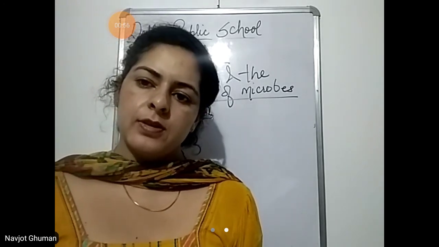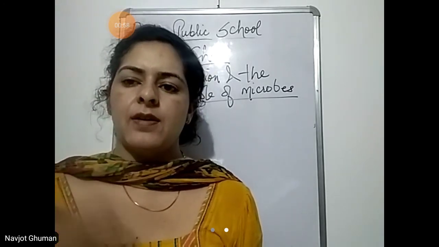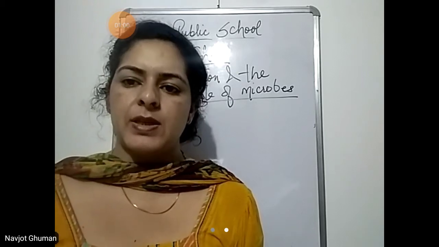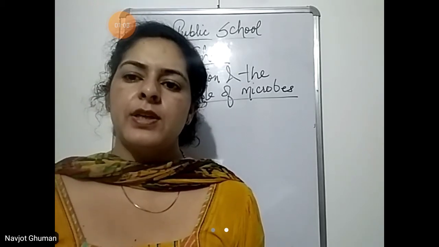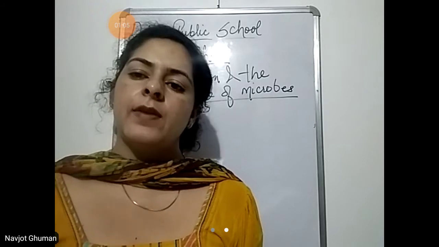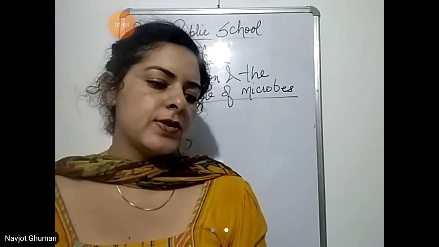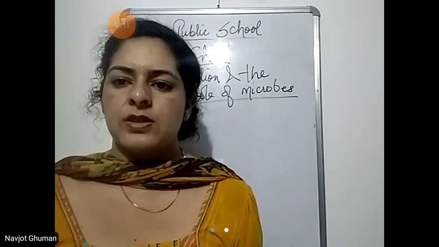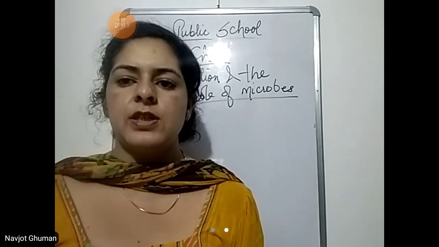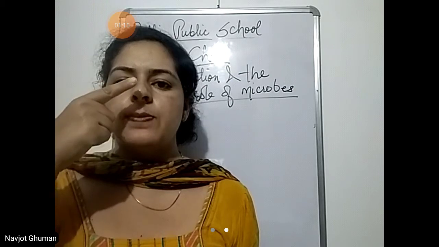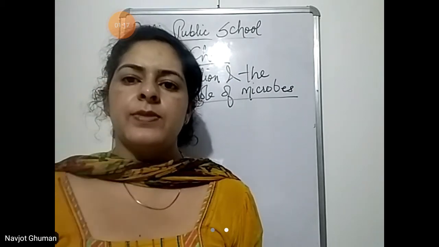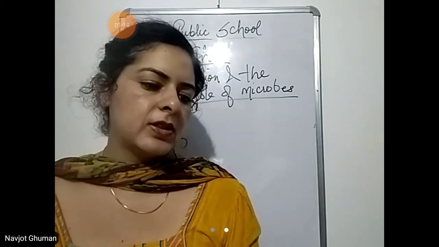One before taking a meal and second time after taking a meal. Means one in the morning when you get up early and one at night, after taking the dinner. Use up and down motion to brush your teeth. So what should be the direction of brushing the teeth? It should be up and down. First up, then down. This is the up and down motion of brushing teeth.